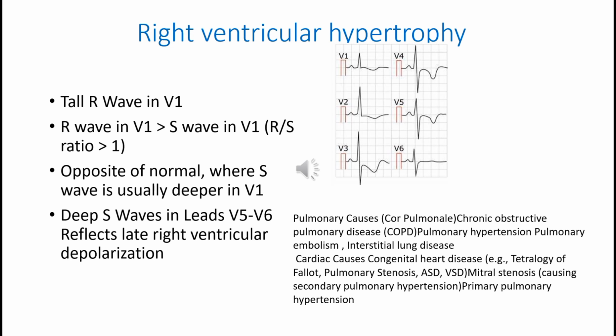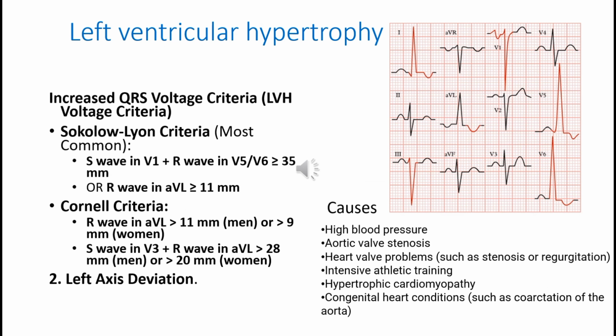Tall R wave in V1 and deep S waves in V5 and V6. Deep S wave in V1, V2 and tall R wave in V5, V6, and it's mainly due to left ventricular hypertrophy.